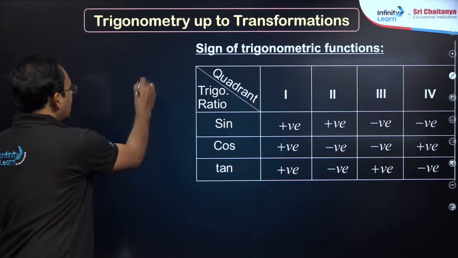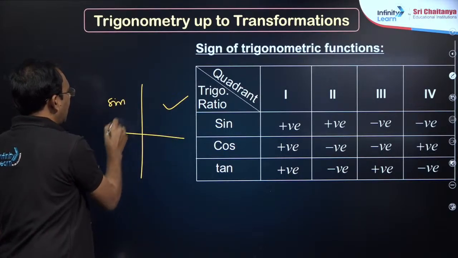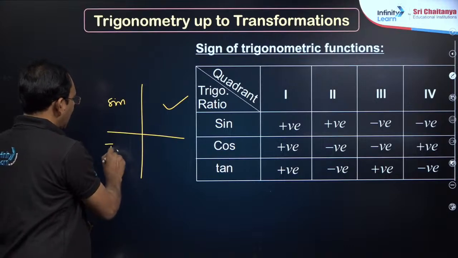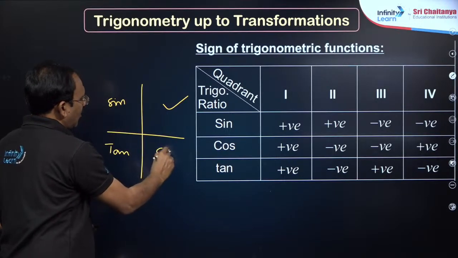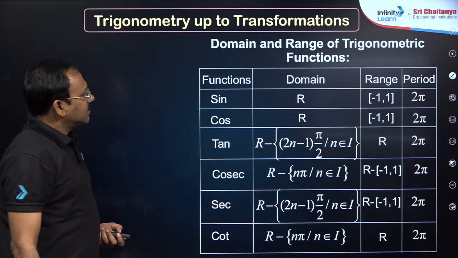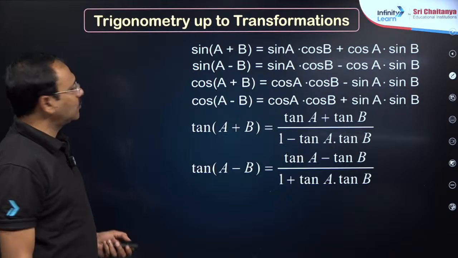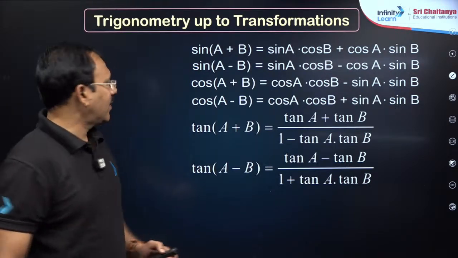So you know, in the first quadrant all are positive, here only sine and its reciprocal, here only tan and its reciprocal, here only cos and its reciprocal are positive. Okay. So dear students, we'll go to the compound angles formulae directly from here.